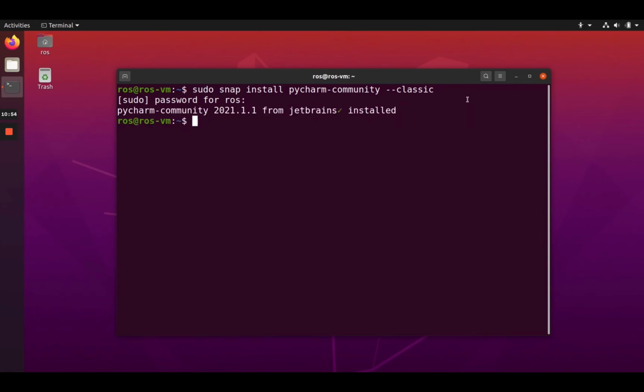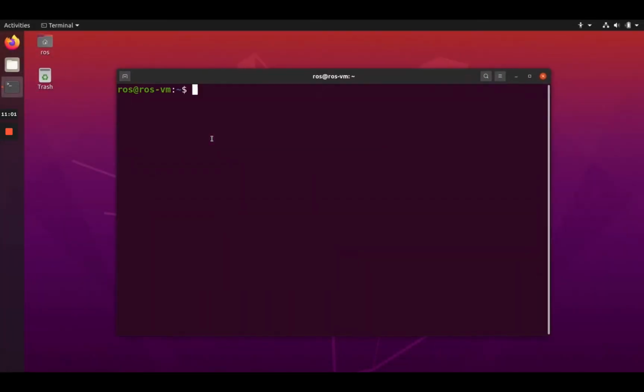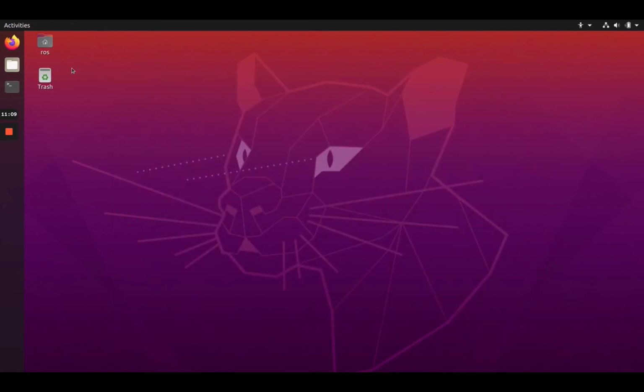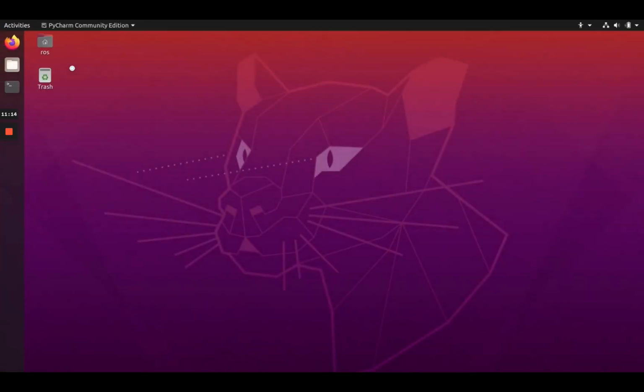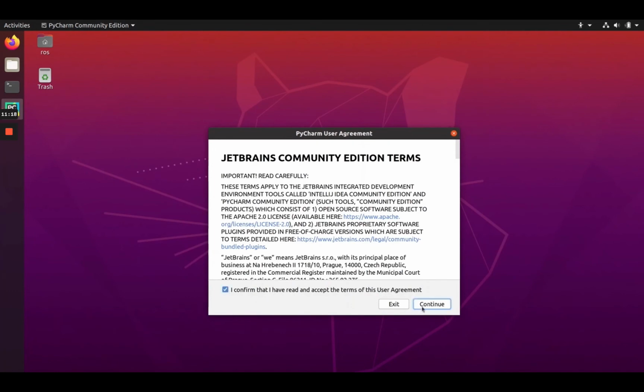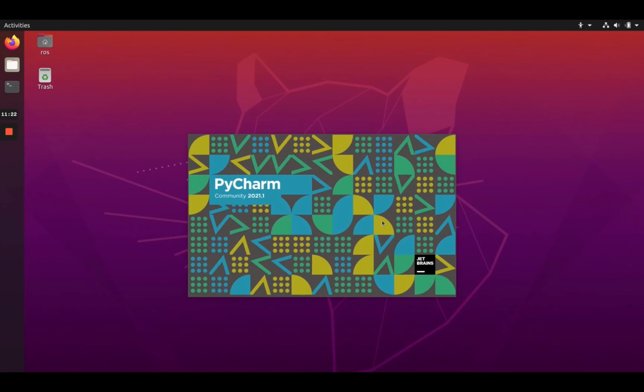Okay, and once you see that, PyCharm is now installed. You can close the terminal, and now if you want to launch PyCharm, you can just open the terminal and start pycharm-community and press enter, or directly with the application search for PyCharm Community, press enter, and then you can confirm that, continue, and send or don't send data. And then you are going to get into PyCharm.